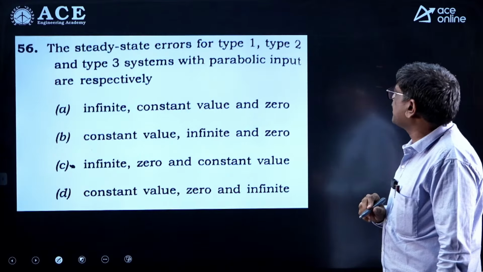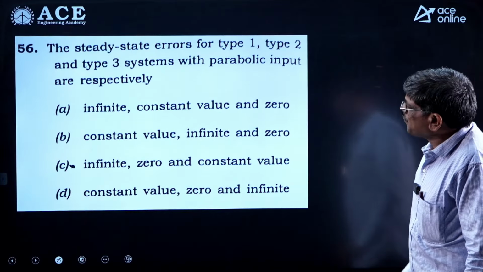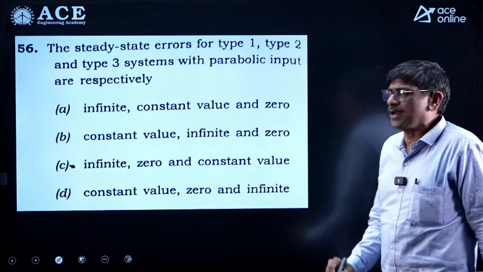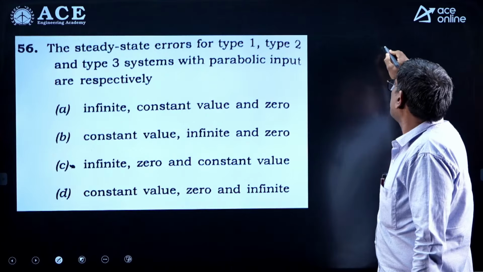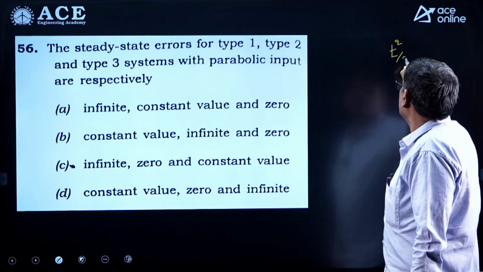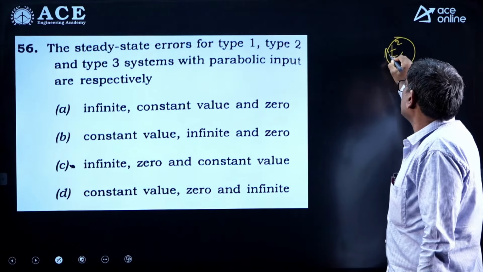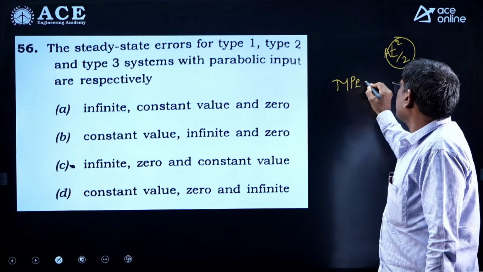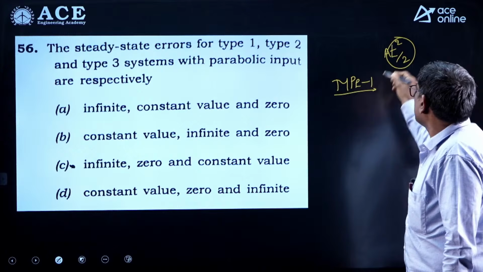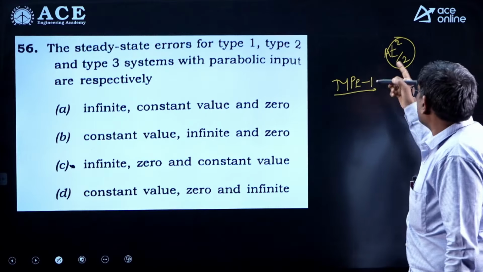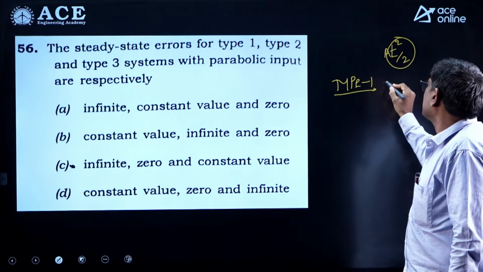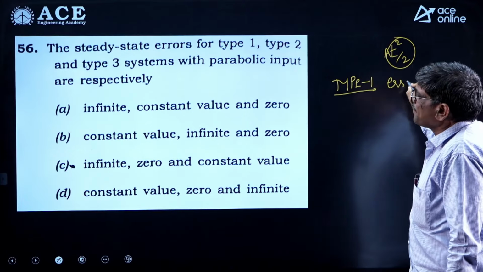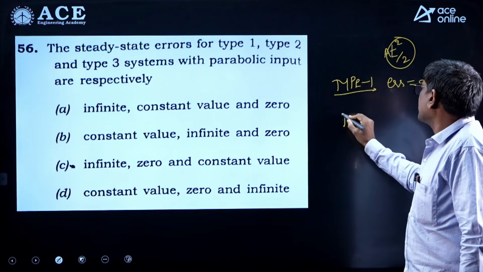Next, steady state error for type 1, type 2, type 3 systems for parabolic input. Parabolic is generally t square by 2. So if I take type 1 system, generally type is less than the t power. So generally what happens, type is less means the error becomes infinity, and type is 2.